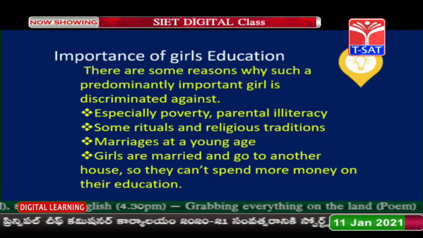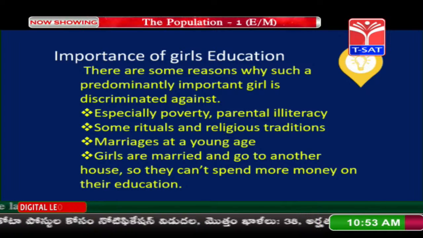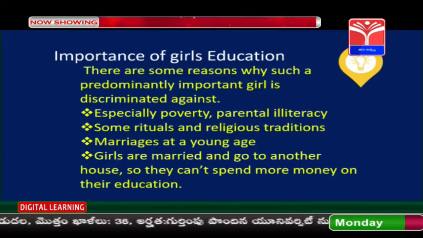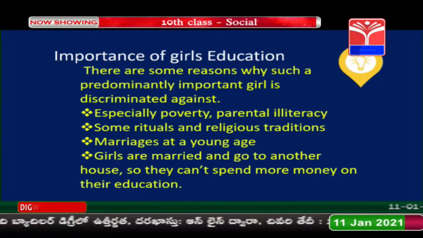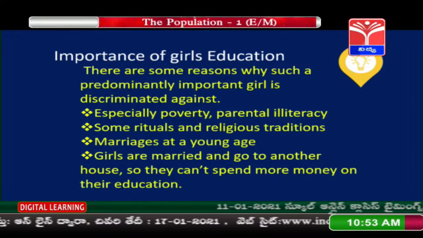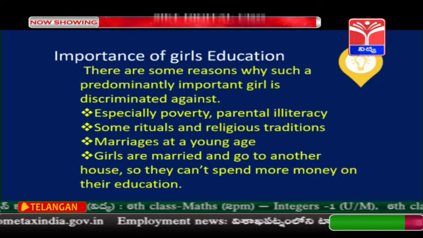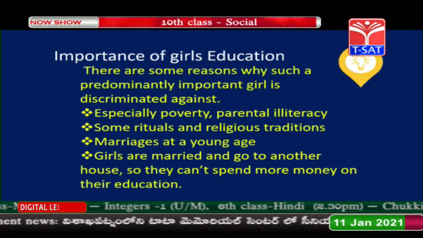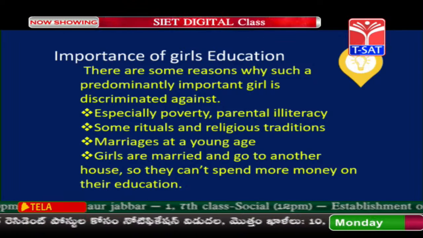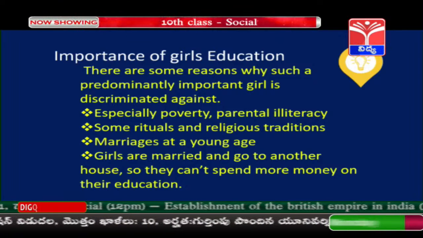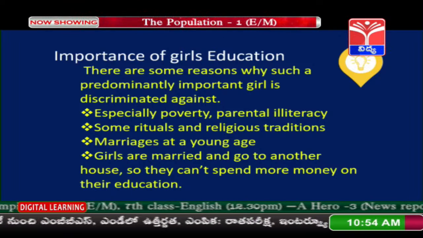Now let us talk about the importance of girls' education. There are some reasons why girls are discriminated against, especially poverty and parental illiteracy. These two are the main reasons why the girl child is not going to school. Some rituals and religious traditions are also very important, because of which they are not sending the child to school. Marriage at a young age, as child marriages are going on in many parts of the country, is one of the barriers to education.